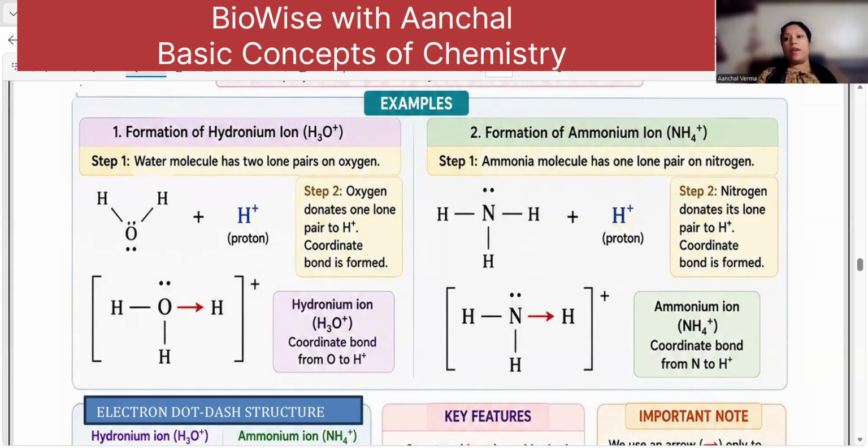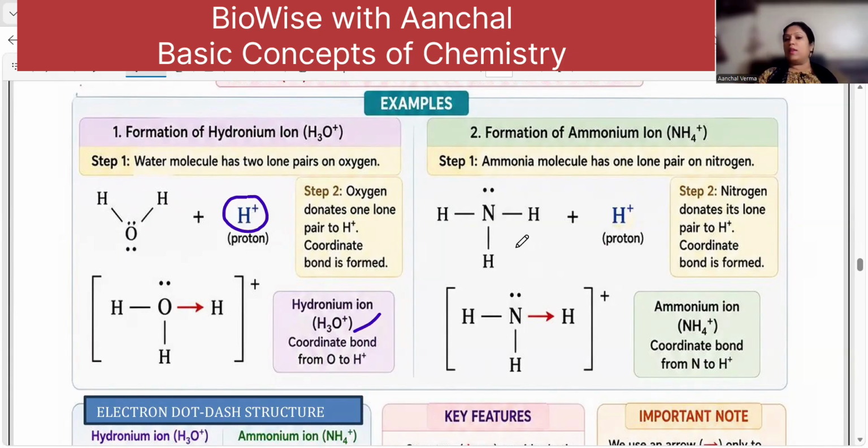Hydrogen ions combine with the water molecule to form hydronium ions. In the hydronium ion, you can see that water has two lone pairs. One lone pair is shared with the proton. So you can see the lone pair is shared with the proton, and you have the formation of a hydronium ion.